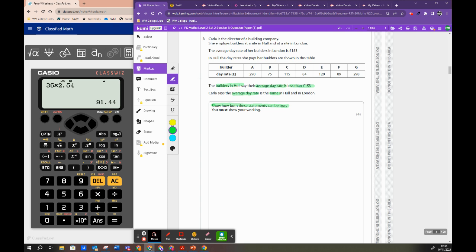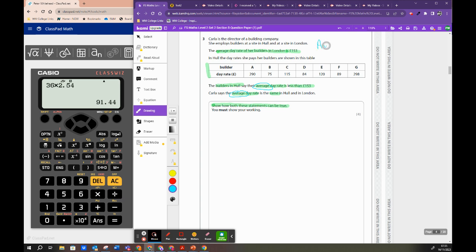So we're the director of a building company, employing builders. We're told as a matter of fact that the average day rate of our builders in London is 153. And we've then got this table of information. We now need to decide what maths we're going to do. The key here is this word keeps being given to us: average.